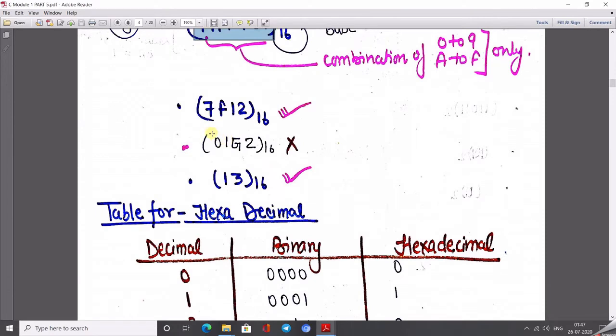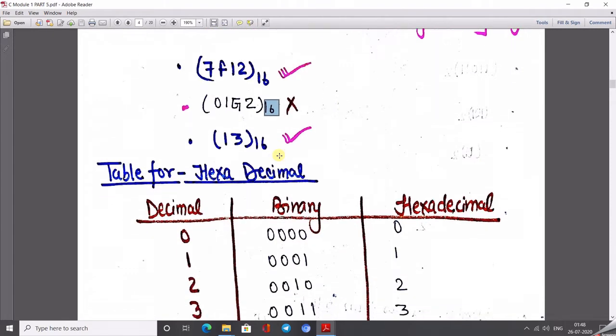Now again check for this one. Here I write 0, 1, G2. So does this G belong from A to F? No. G comes just after F. So this number does not come from the range of the hexadecimal number system, even though it is already written with base 16. So never check a number only based on the base system. Just check the range of the number also: does it belong in the range or beyond the range?